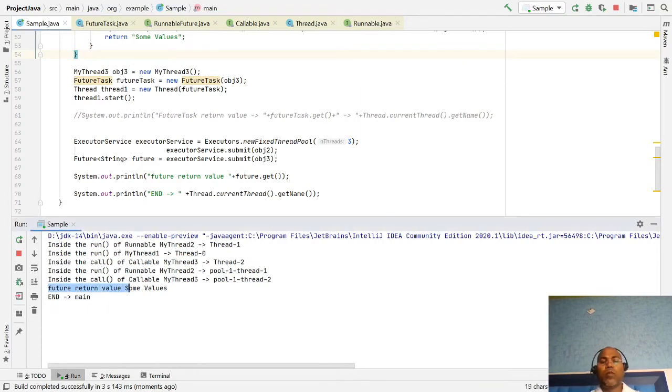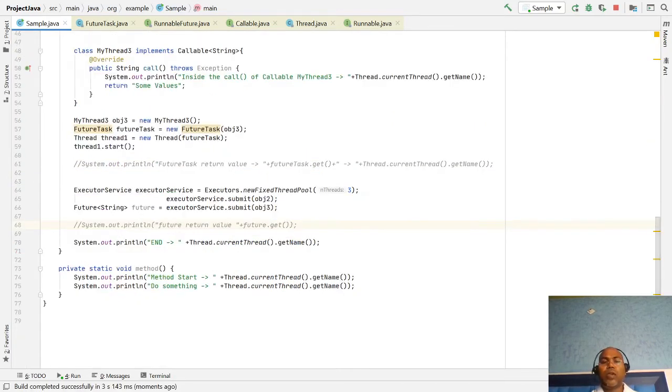Whenever this blocking call completes, the future returns a value. So this is the way you can use the executor service, the executor framework, which is the very easiest way.